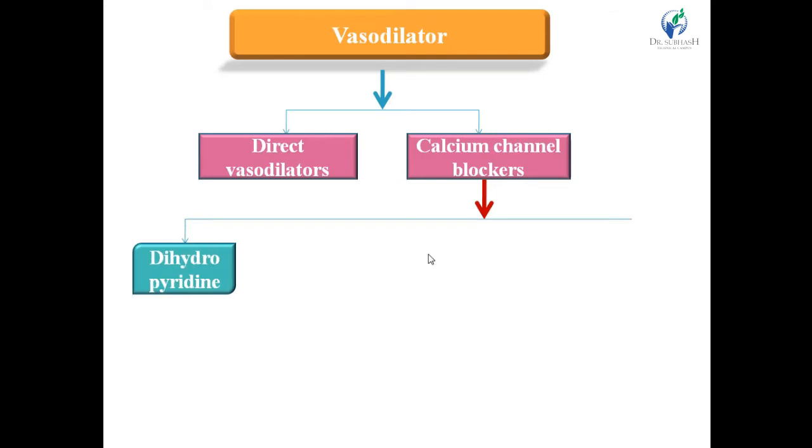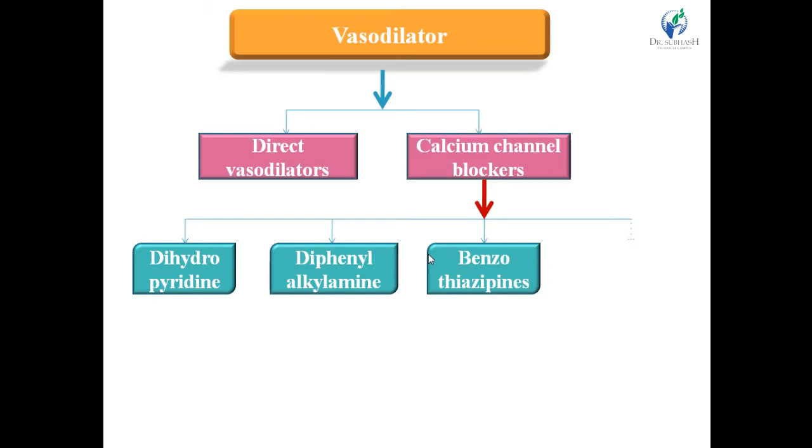Calcium channel blockers can be classified on the basis of chemical structure. First, dihydropyridine, which have the dihydropyridine structure. Next one is diphenylalkylamine. Third one is the benzodiazepines, and fourth one is the diaminopropanol.